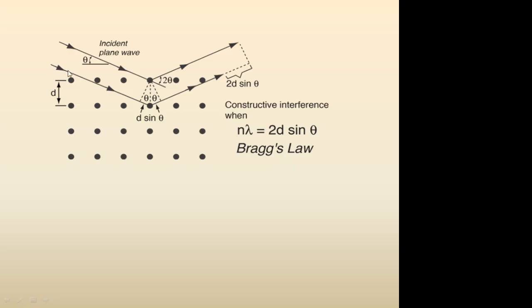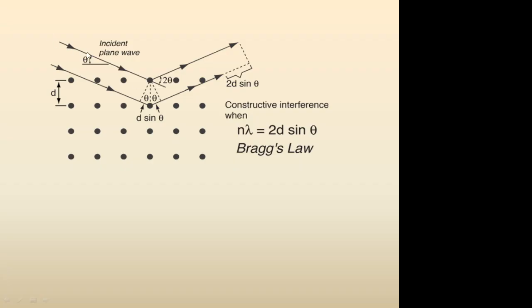And another beam, if you consider it getting scattered from the second layer of atoms, is also following the same direction, and that will also suffer a change in direction of about 2 theta. By the geometry of this diagram, we can deduce an equation to estimate the path difference created.